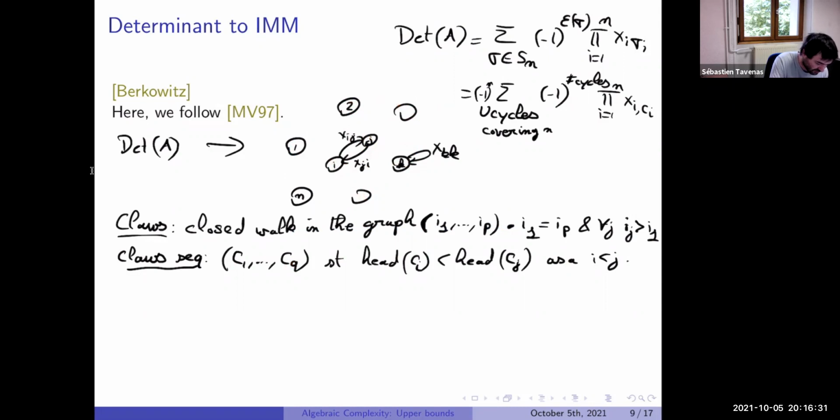So we have this closed walk which starts at 2. The next one starts at 4, which doesn't use 1, 2, 3, and so on.